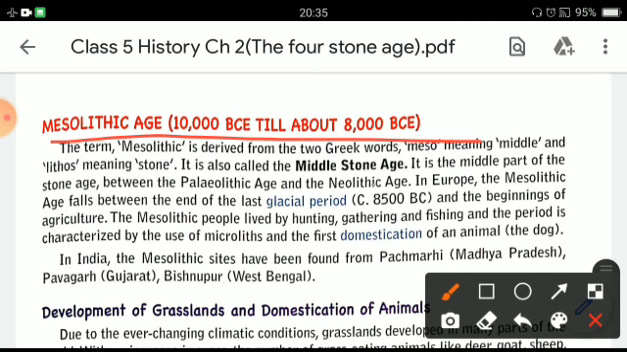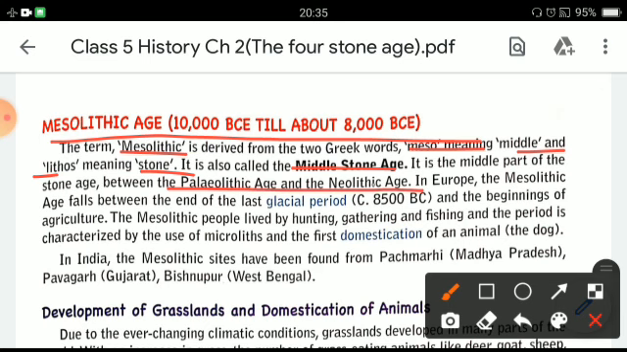The Mesolithic Age lasted from 10,000 BCE till about 8,000 BCE, and is also known as the Middle Stone Age. The term Mesolithic is derived from two Greek words: meso means middle and lithos means stone. As the name suggests, it is the middle part of the Stone Age, which lies between the Paleolithic Age and the Neolithic Age.